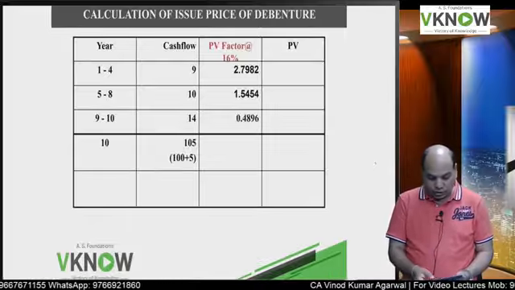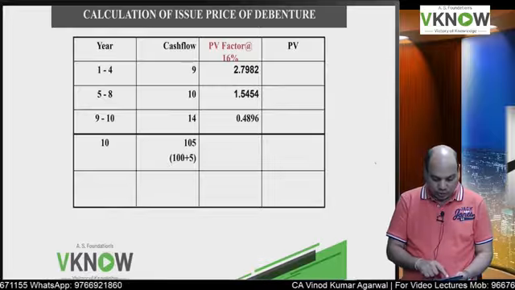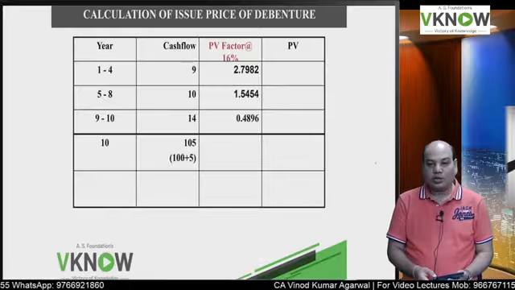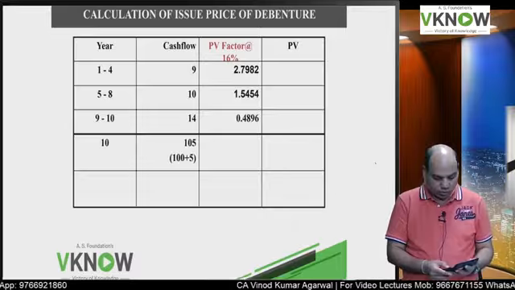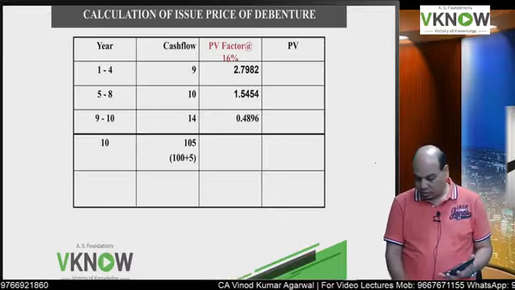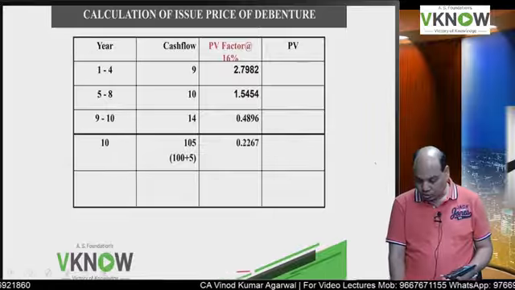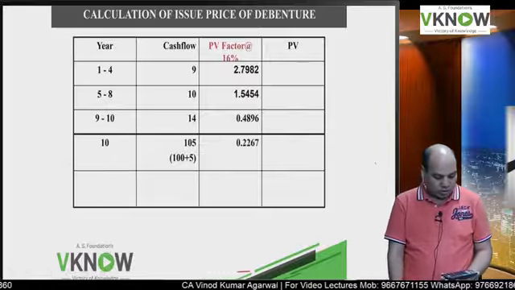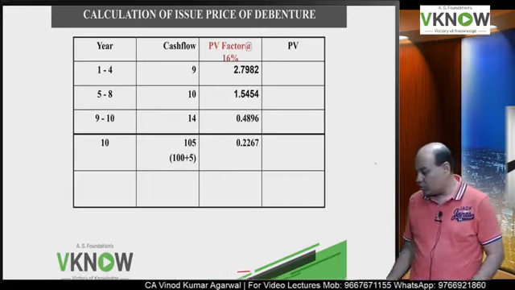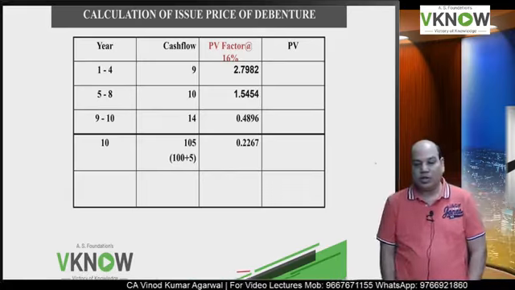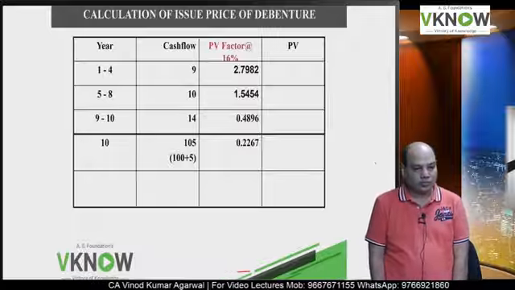And now the 10th year you can do yourself. 1 divided by 1.16. Press equal to 10 times. So you are getting 0.2268 or something, 22668. Okay. So this is important. Now please multiply and give me the total of the last column.